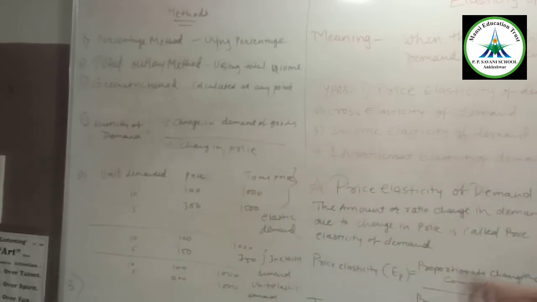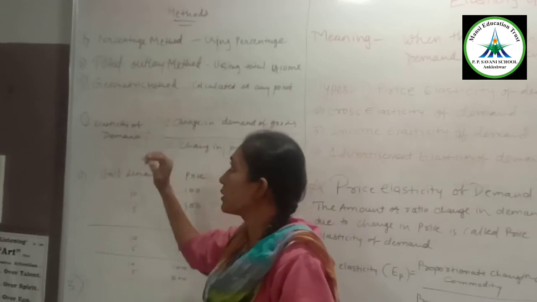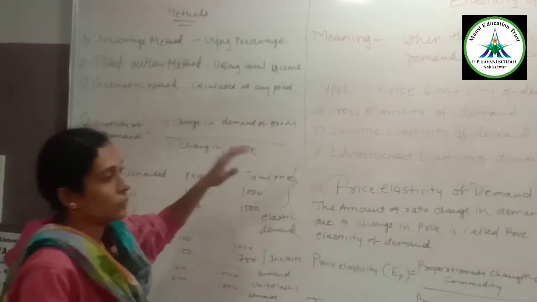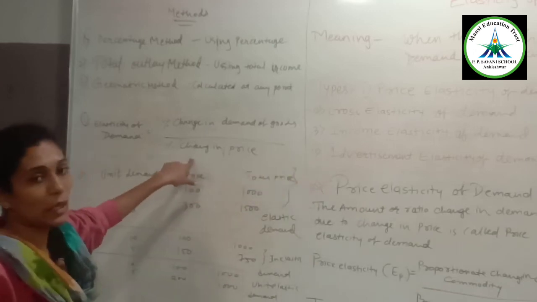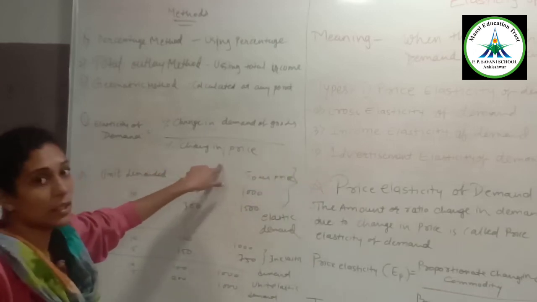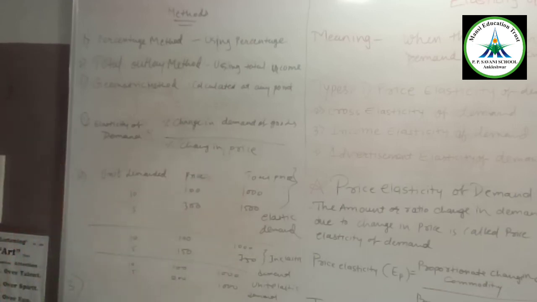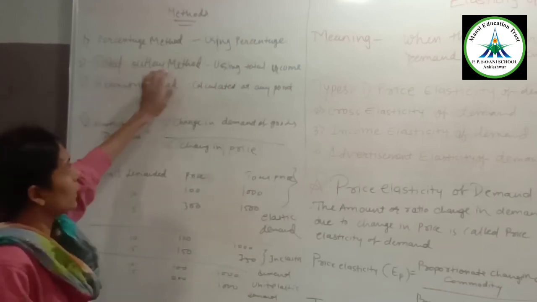It is similar to income elasticity, but in income elasticity we mention income, and here we mention the percentage change in price.